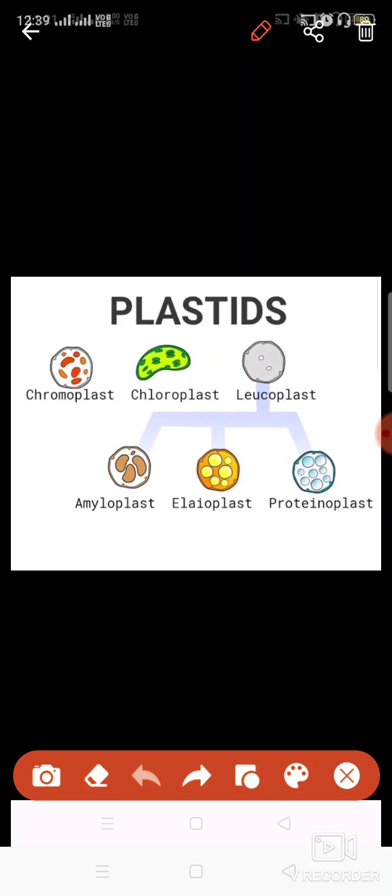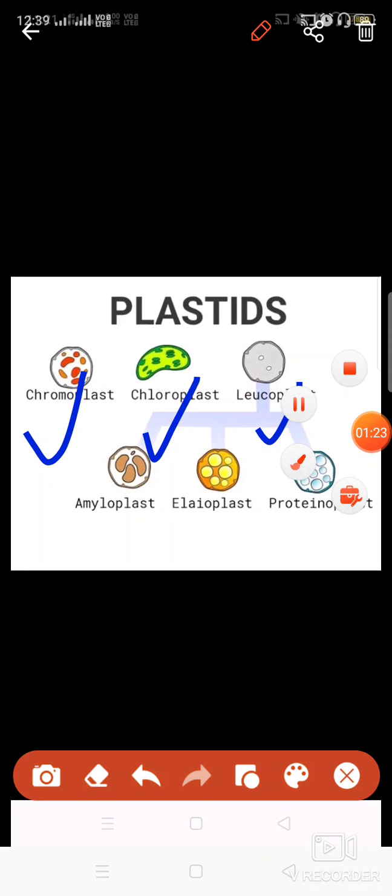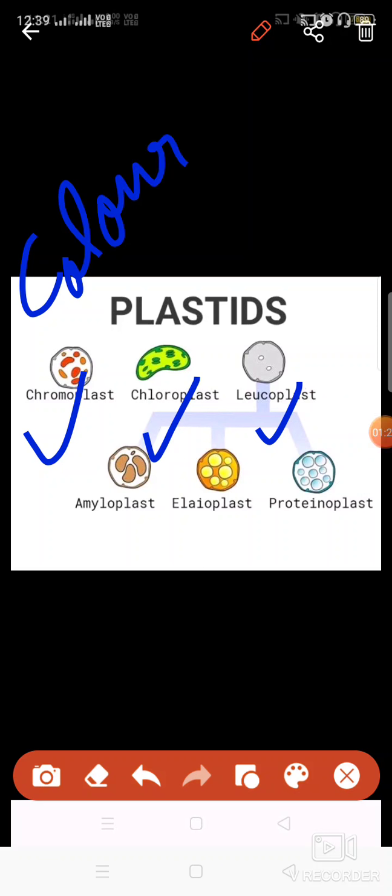So plastids are of different types, like chromoplast, chloroplast, leucoplast. Chrome means color. So these plastids are the ones which are of different colors: blue, purple, red, pink, different colors. So these are the chromoplast. These have different types of pigments, that is why these impart the colors.